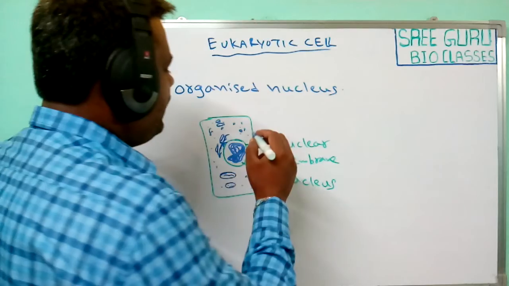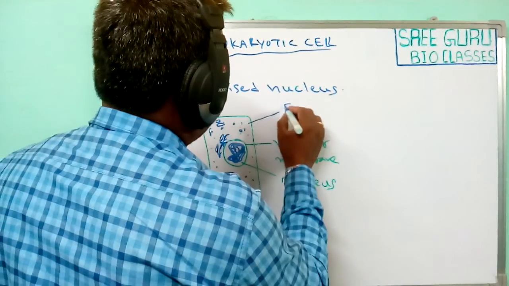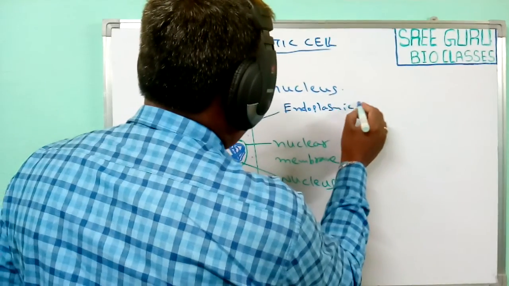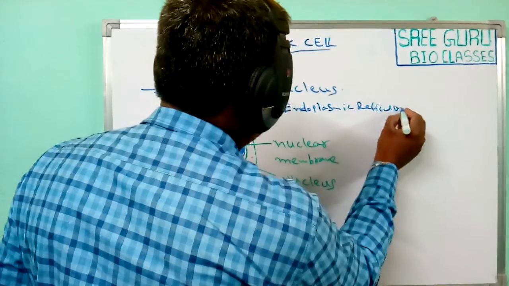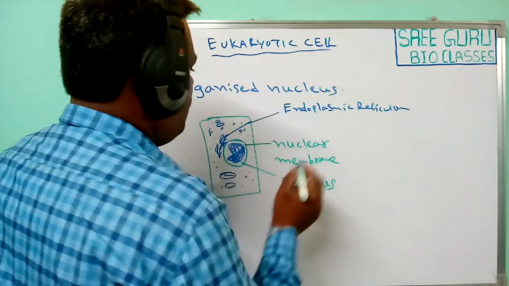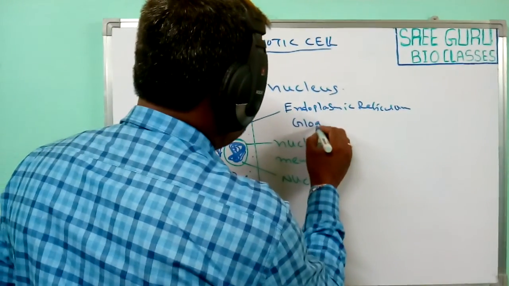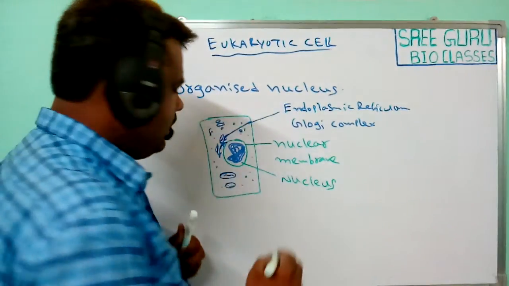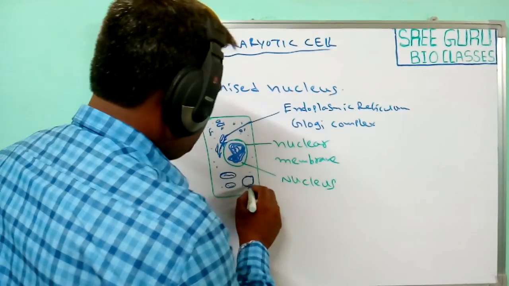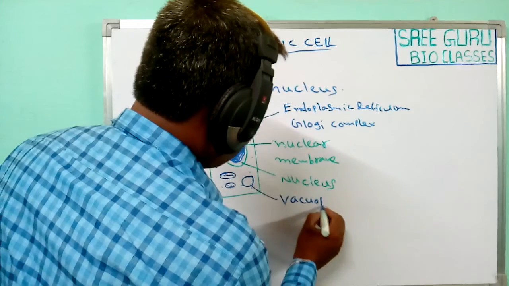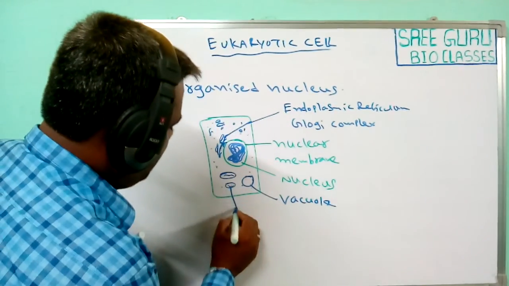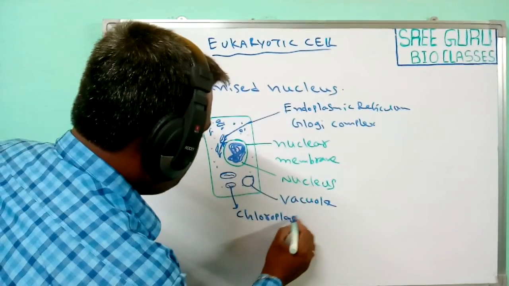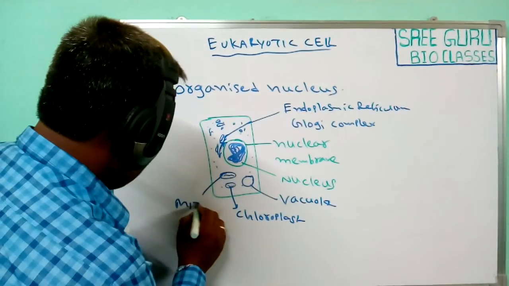Generally, the eukaryotic cells have endoplasmic reticulum and Golgi apparatus, Golgi complex, and vacuole, and the plant cells have chloroplast and mitochondria.